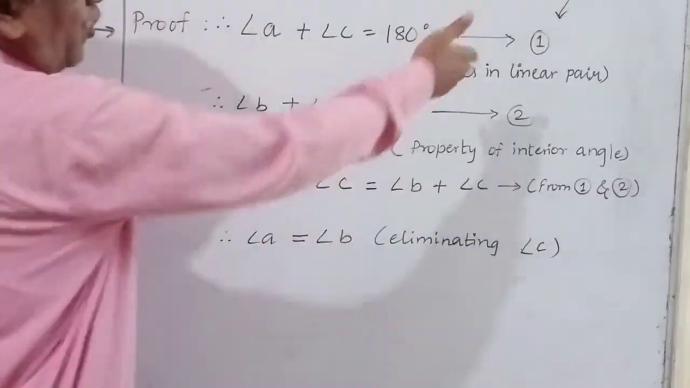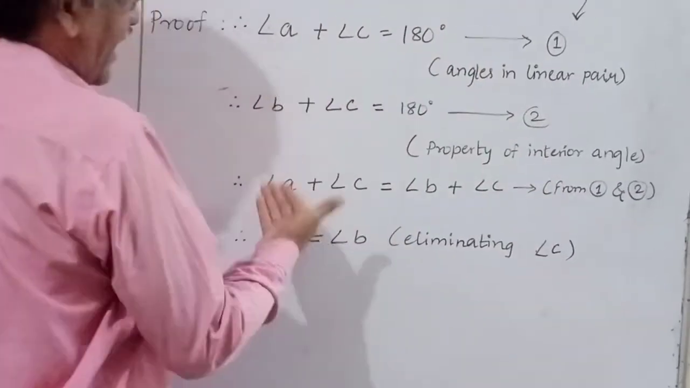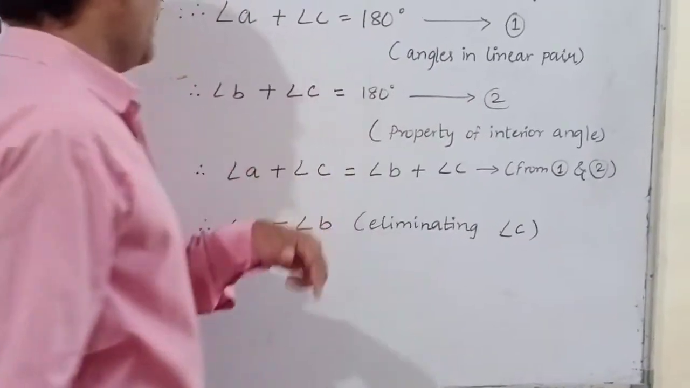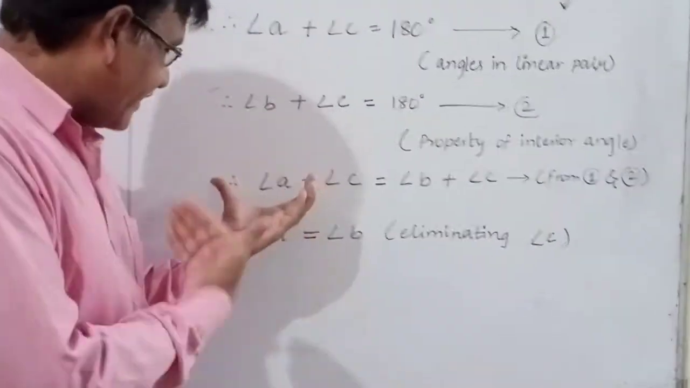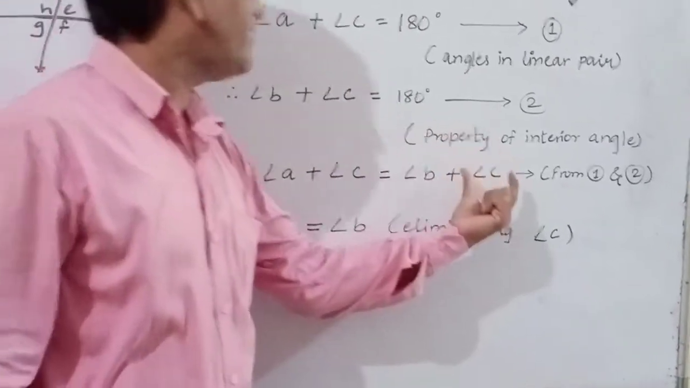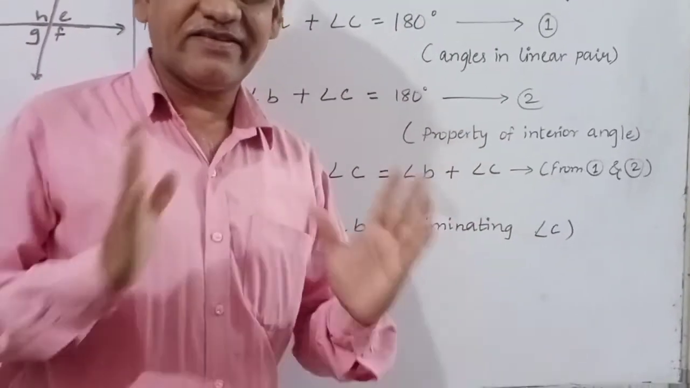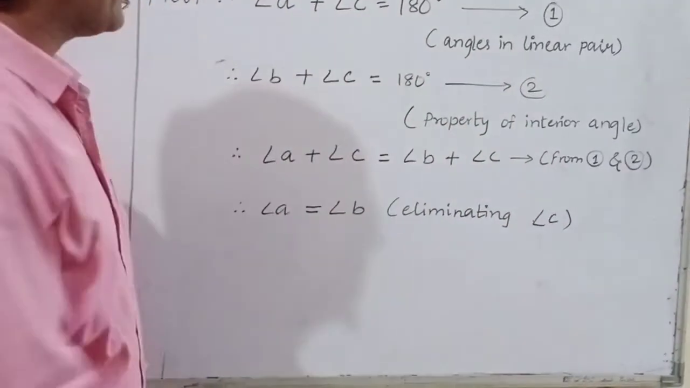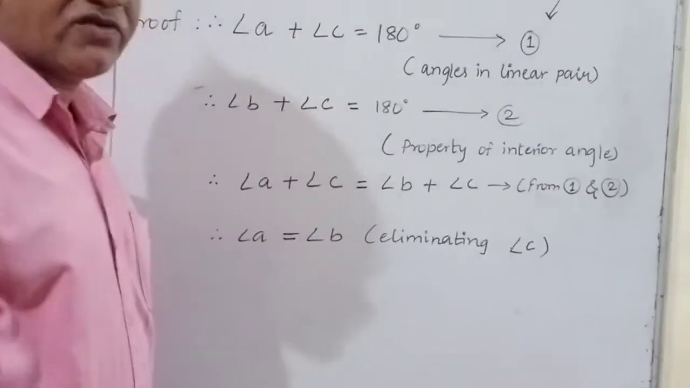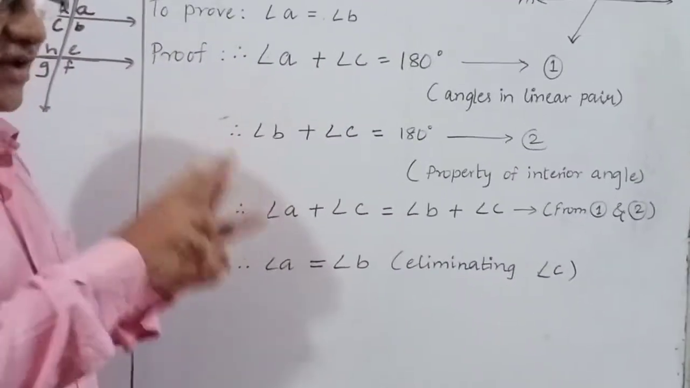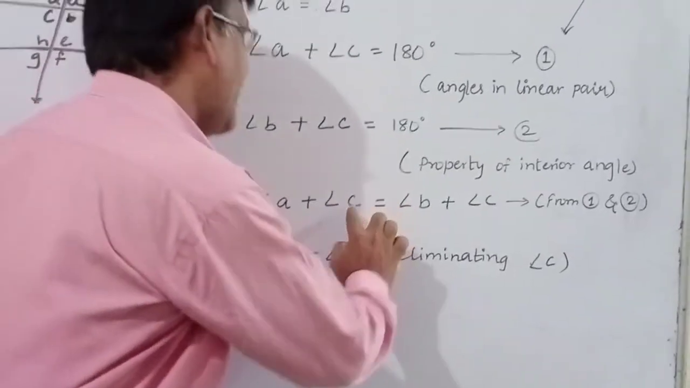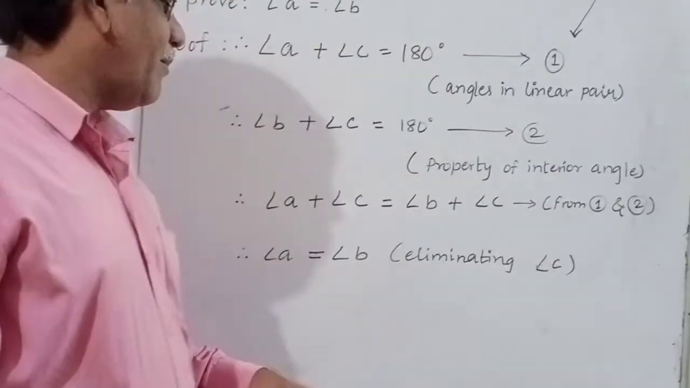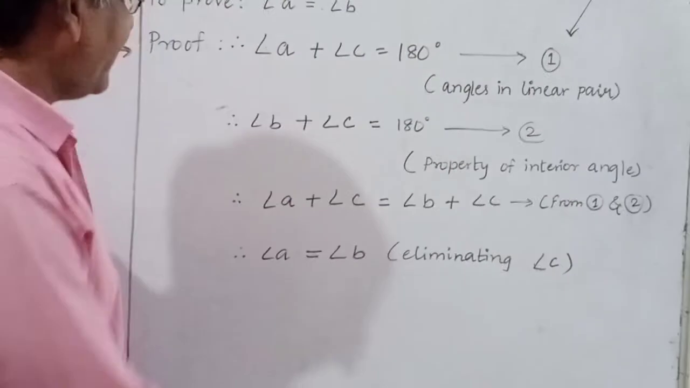Okay, so we already proved 1 and 2. So from 1 and 2 we can say that angle A plus angle C is equal to angle B plus angle C. Okay, now here in the left hand side angle C is there, in the right hand side also angle C is there. Angle C in both sides, it means angle C is equal in both sides. So you can cancel this angle C and angle C. When we solve the equation, then the same measure we can cancel. So when you eliminate this angle C from both sides, you get angle A is equal to angle B. Now this is proved.